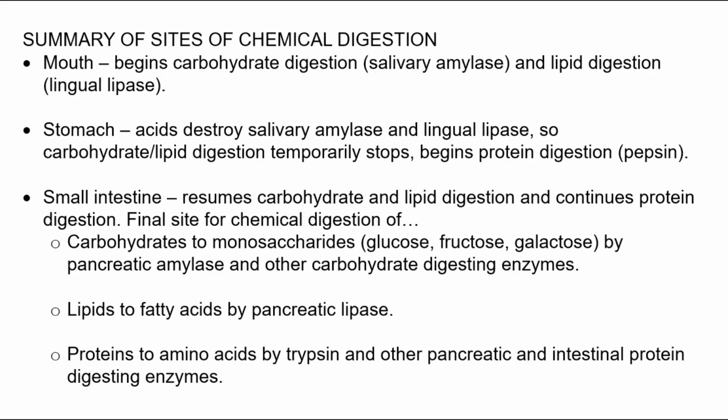The small intestine resumes carbohydrate and lipid digestion in addition to continuing protein digestion. The small intestine is the final site of chemical digestion for the carbohydrates, the proteins, and the lipids. Carbohydrates are digested to the monosaccharides of glucose, fructose, and galactose by pancreatic amylase from the pancreas, in addition to other carbohydrate digesting enzymes that are already present in the small intestine. It digests lipids to fatty acids by the presence of pancreatic lipase from the pancreas, and it also digests proteins to amino acids by trypsin from the pancreas, in addition to other protein digesting enzymes that are already present within the small intestine.